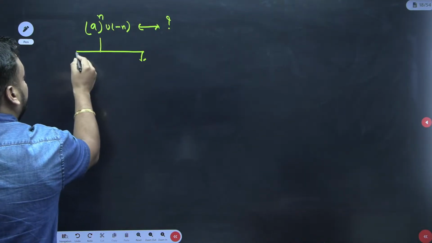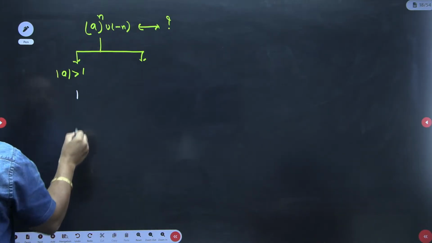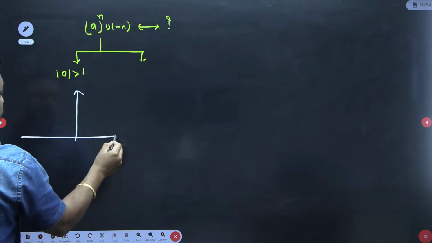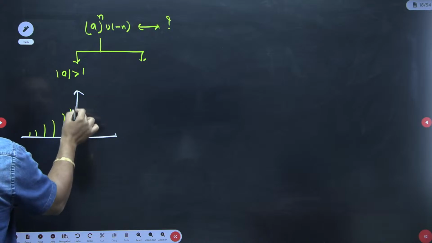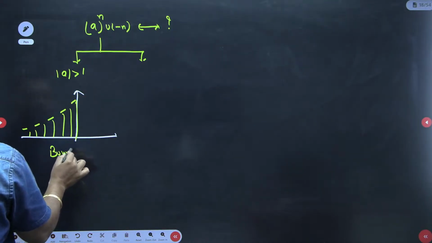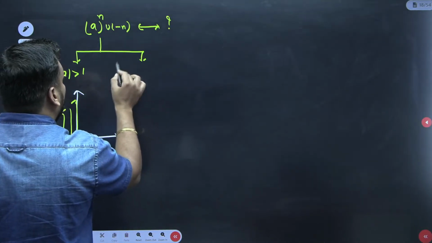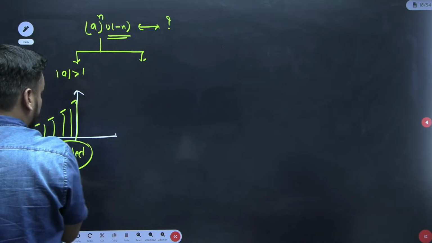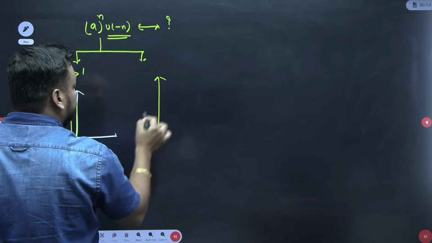Now this time, if mod a is greater than 1 and you make the curve, because of u of minus n, you will get a curve like this. It is exponentially growing, but this time it is bounded. This is bounded, guys, this time. So Fourier transform is possible this time. Because of u of minus n, it is covering the limit from minus infinity to 0.